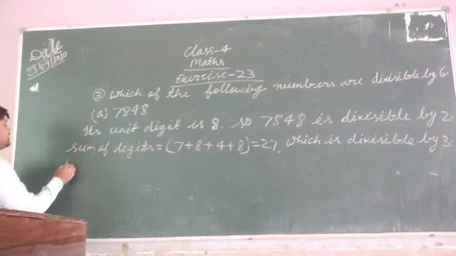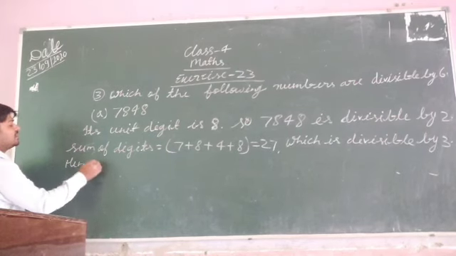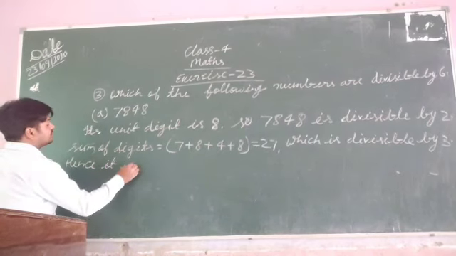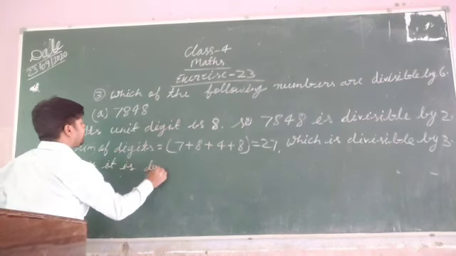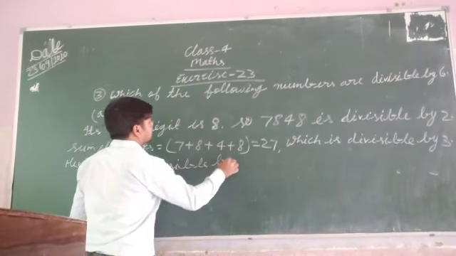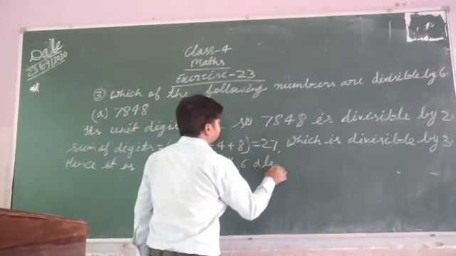Then you have to write: hence, it is divisible by 6 also. Okay,